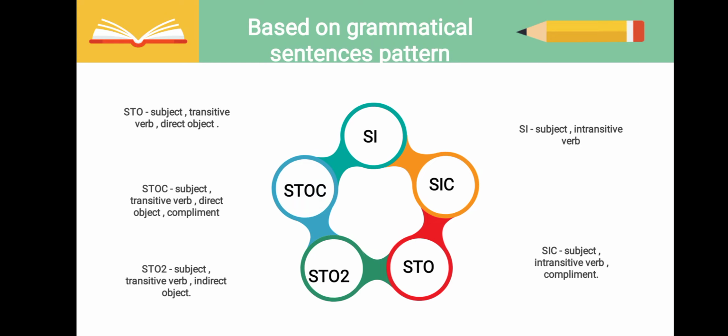SIC refers to subject plus intransitive verb plus complement. STO refers to subject plus transitive verb plus direct object. STOC refers to subject plus transitive verb plus direct object plus complement. STO2 refers to subject plus transitive verb plus indirect object.